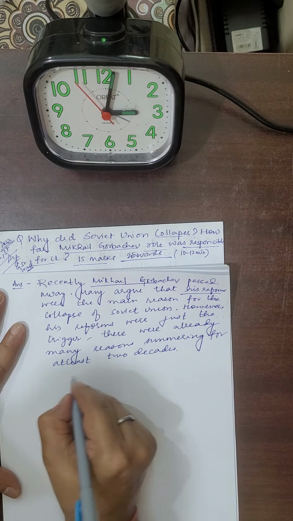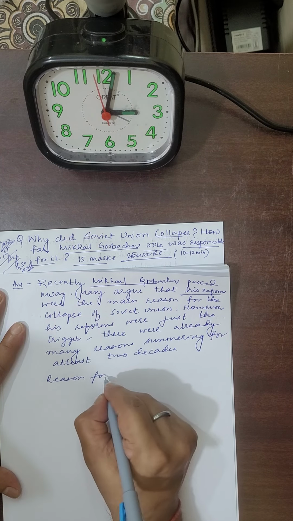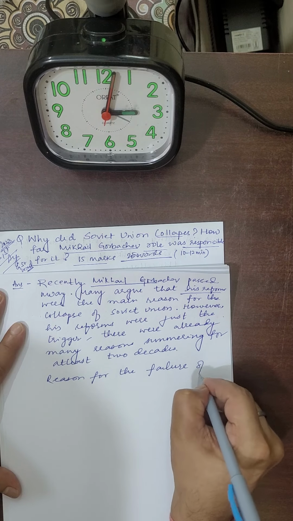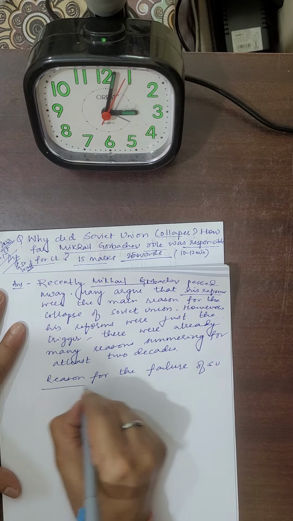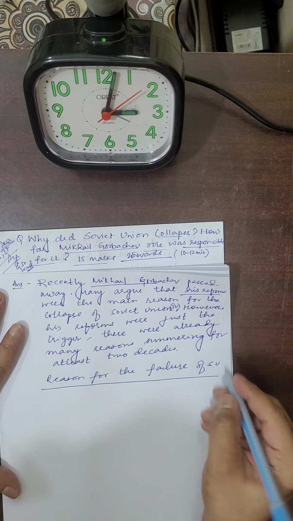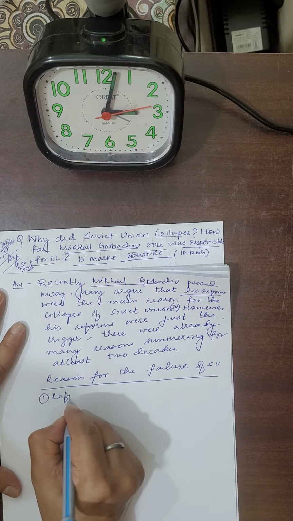This is the introduction. Then you change the paragraph and write: reasons for the failure of the Soviet Union. Here you can write SU so that next time you can just write the short form. So the first reason is basically reforms, which I told you.